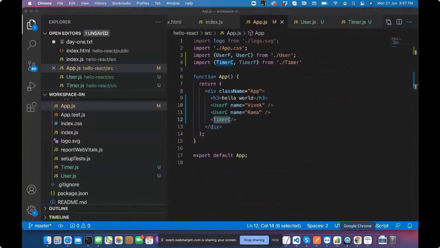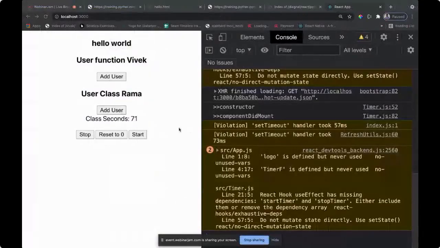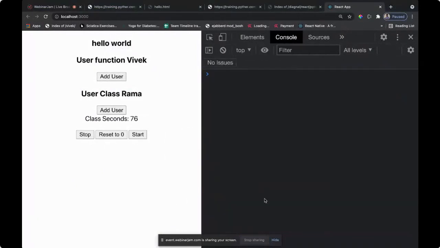So this is our app now. We have some timer running. It keeps running, it keeps updating. Stop is implemented: stopping, reset to 0, and it did start again. This has to deal with the state.